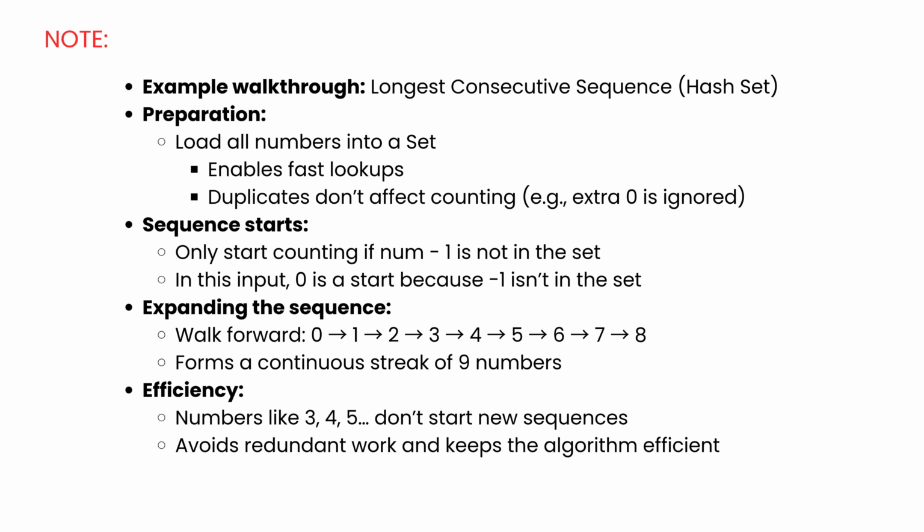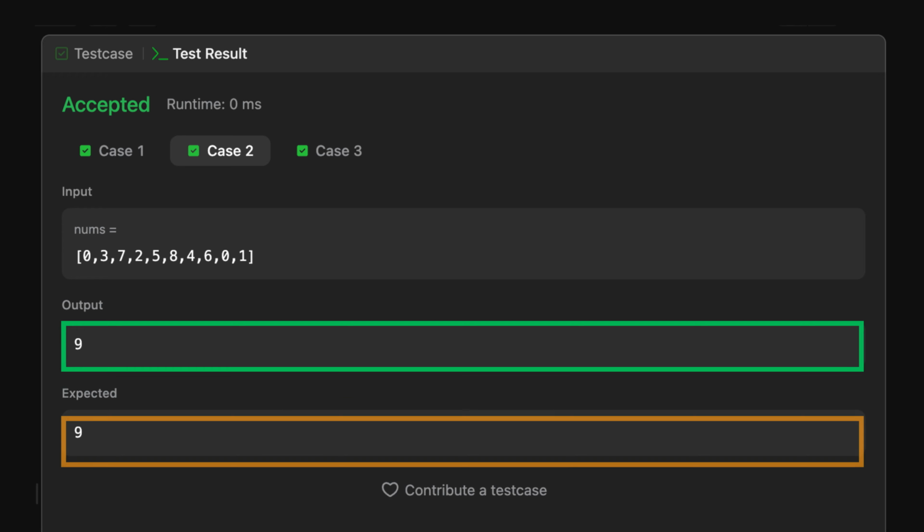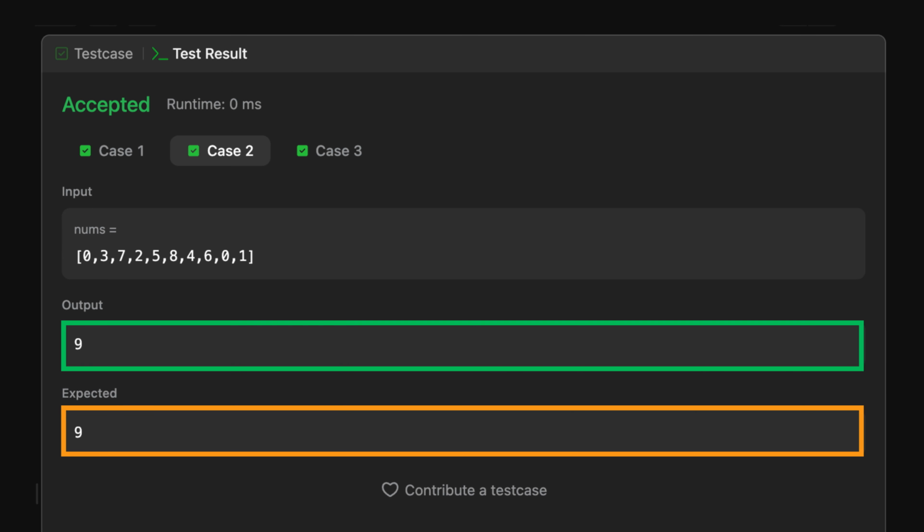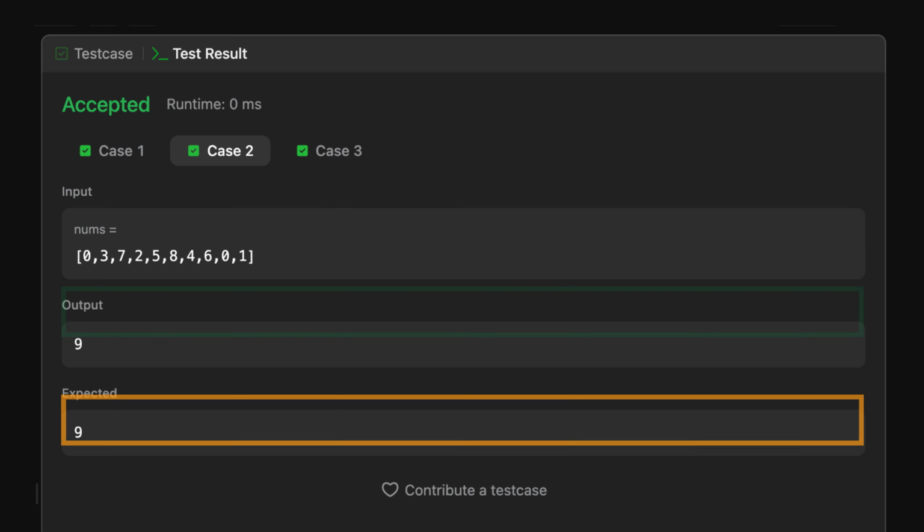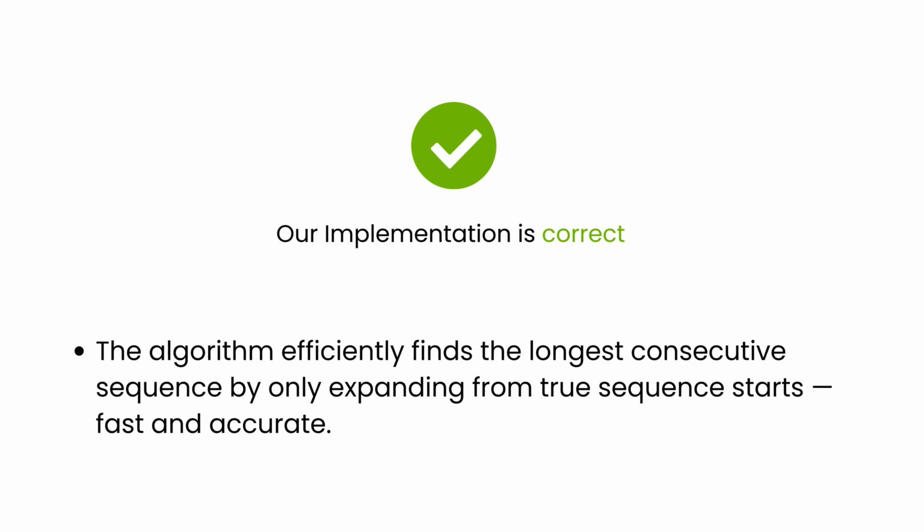Other numbers like 3, 4, 5, and so on don't start new scans, because they do have a previous number in the set, so we avoid repeated work. And that's exactly what our program outputs: 9, matching the expected result. That output makes perfect sense because the longest consecutive run is 0 through 8, and that sequence contains 9 elements. So, our implementation is correct. The algorithm efficiently finds the longest consecutive sequence by only expanding from true sequence starts, fast and accurate.